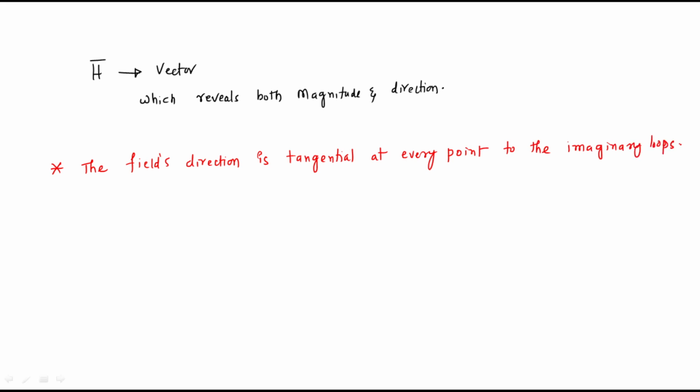If you consider any radius, with respect to that radius we are going to get the magnetic field intensity, but at each and every point in that imaginary loop